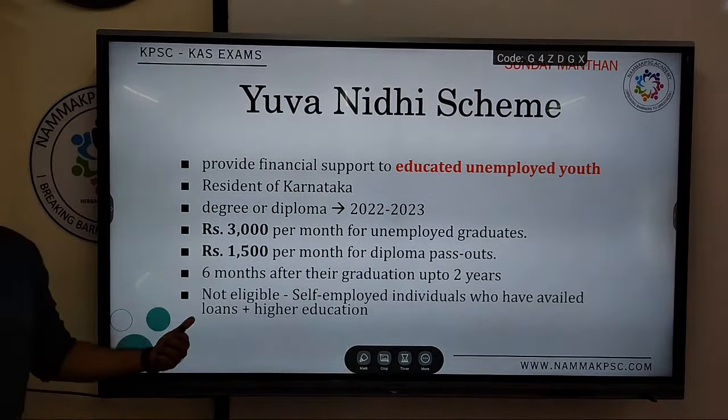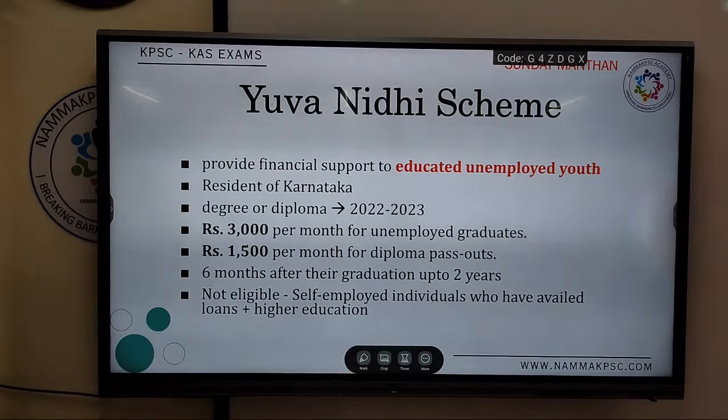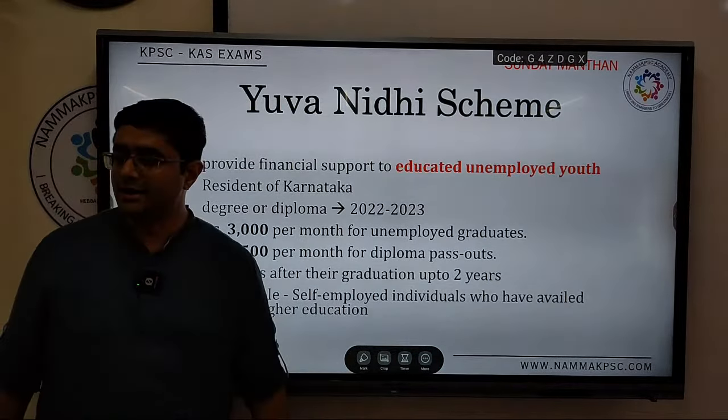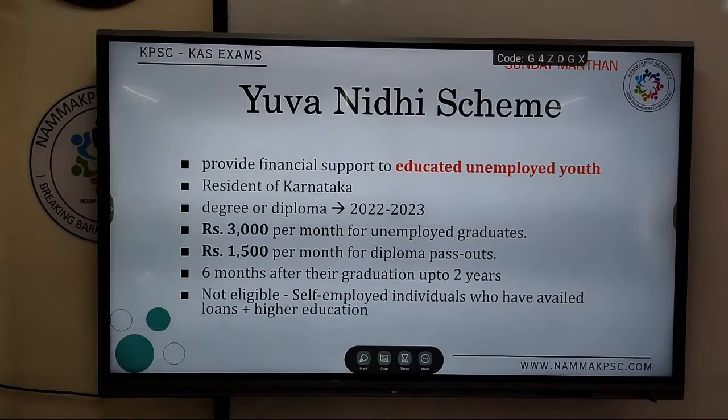Not eligible are those who are employed, who have received a loan from the government to start their own business, who get employment in any other government jobs, or who join some higher education. These are the ones which made news last year.